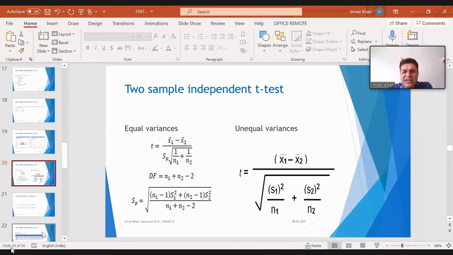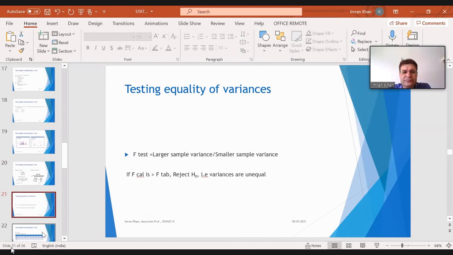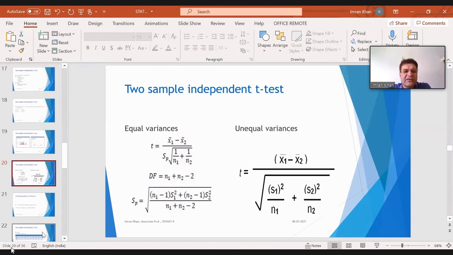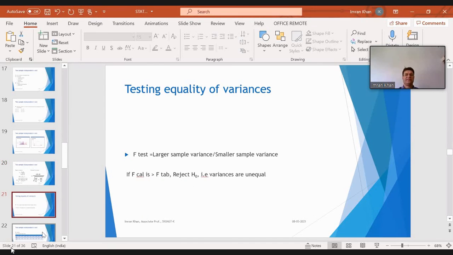If they are unequal, then we need not go for pooling. We will just directly use S1 and S2, that's on the right side, and go for the analysis. Now, how do we check whether the variances are equal or unequal? How do we check that? We check that by using the F-test.